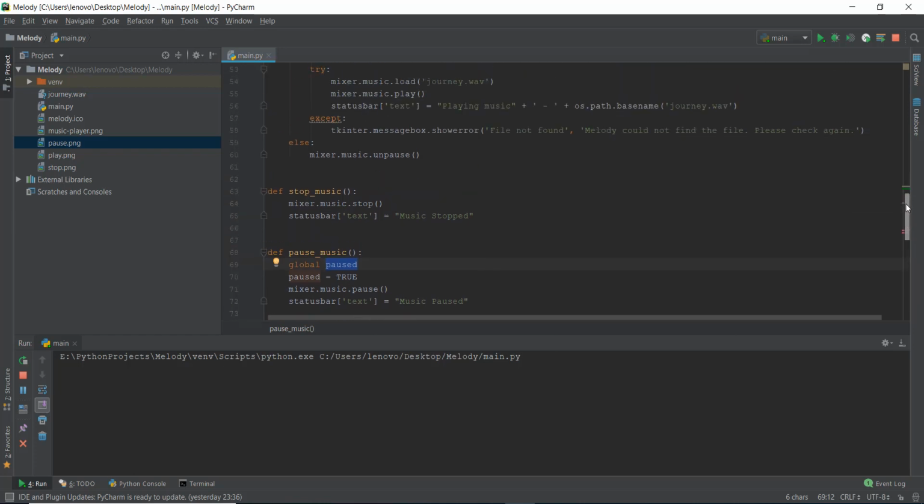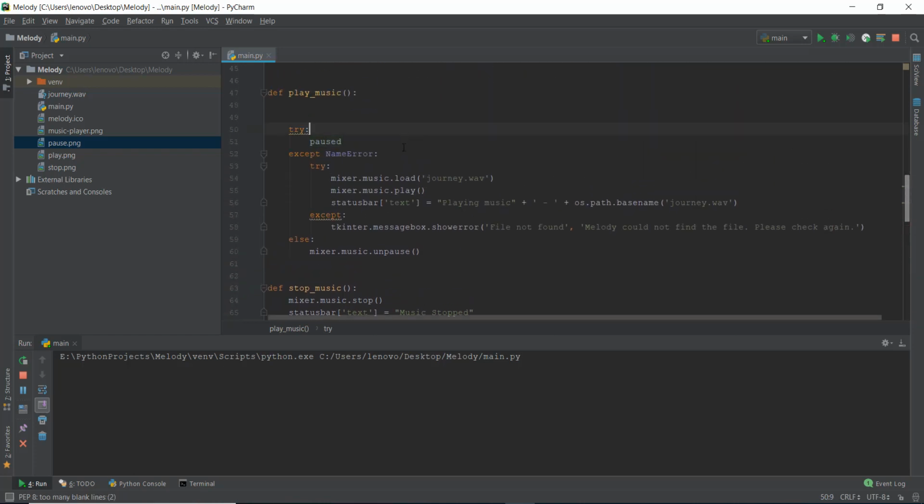So that is what we are trying to check inside a try, except, and else condition. We are saying, hey Python, just check whether this paused variable is initialized or not. And if it's not initialized, go to this except NameError, which basically says if it's not initialized, I'm going to get to this code, which is under this except condition.